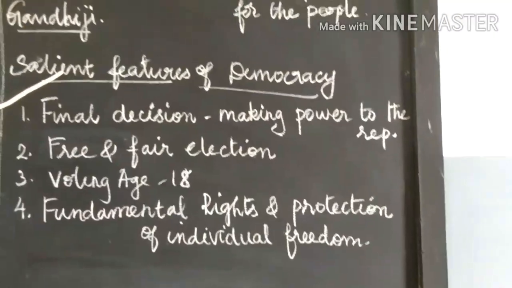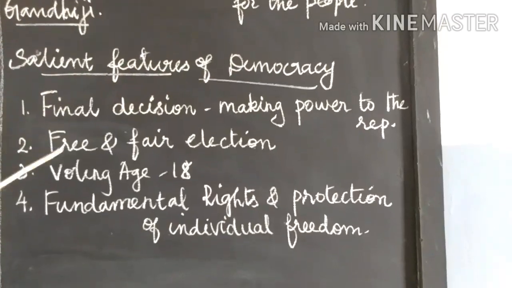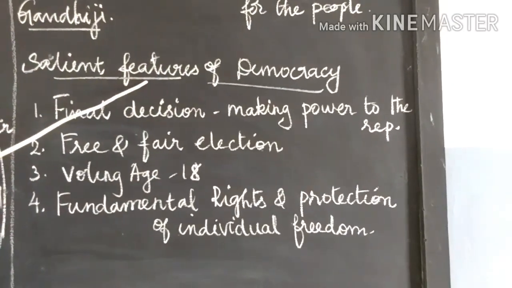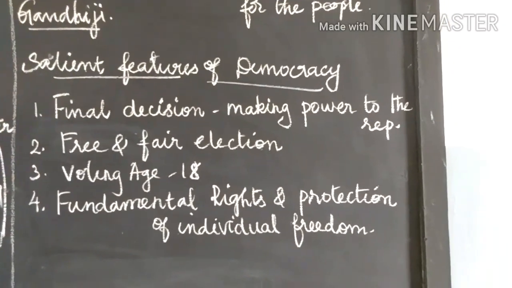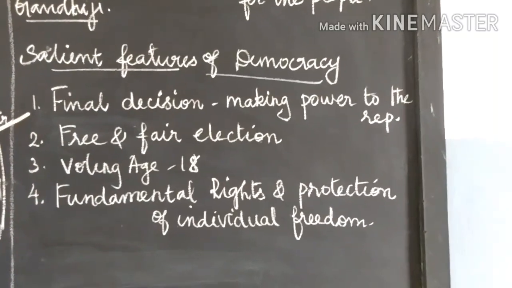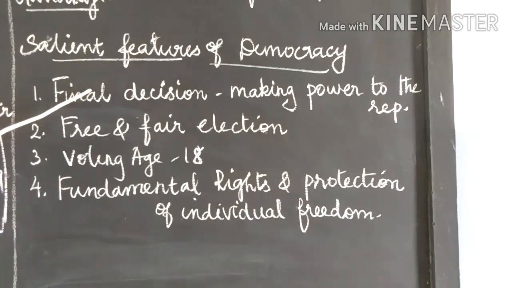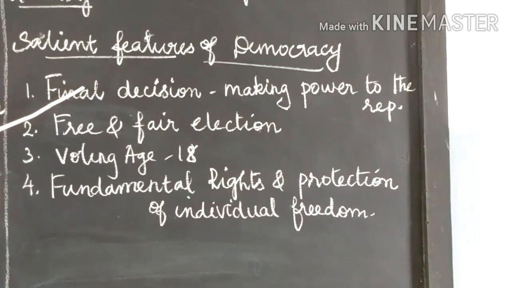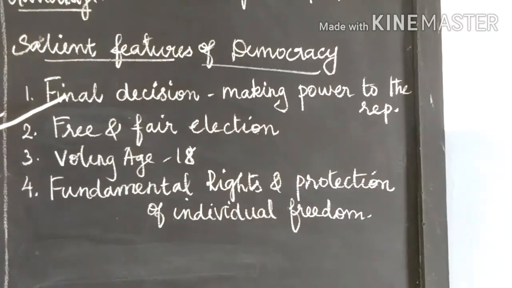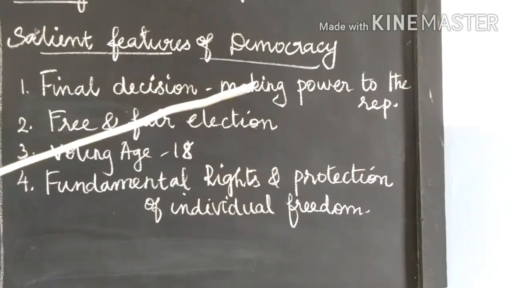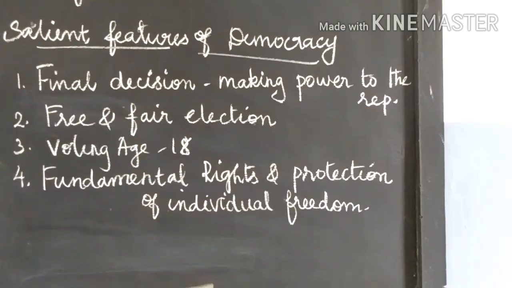There are several salient features of democracy. What are the salient features of democracy? First one, elected representatives of people, and final decision making power rests with the representatives.